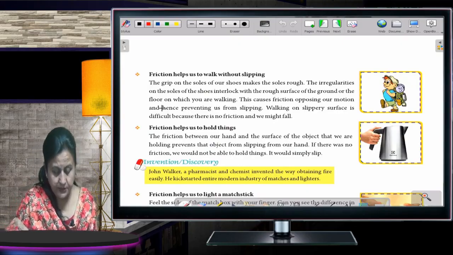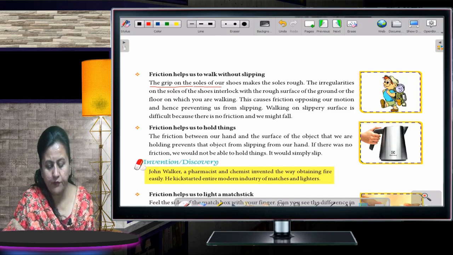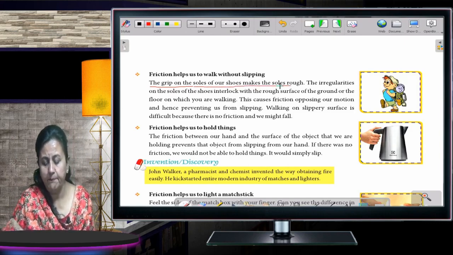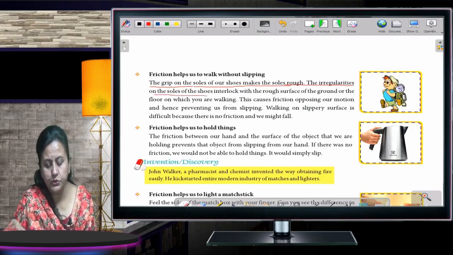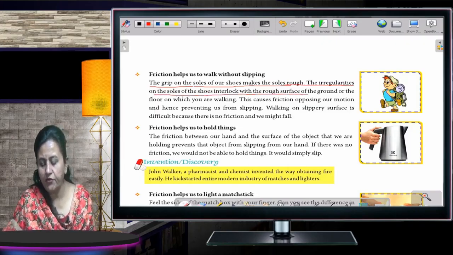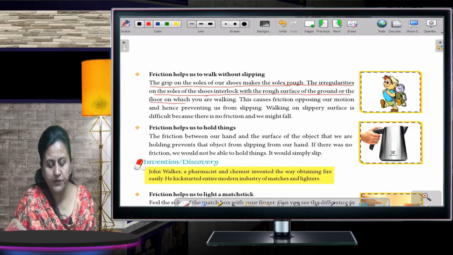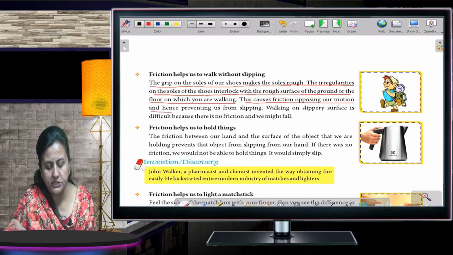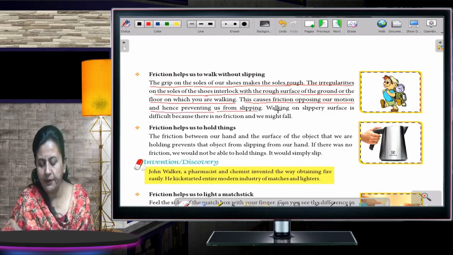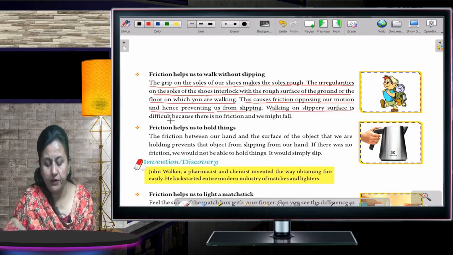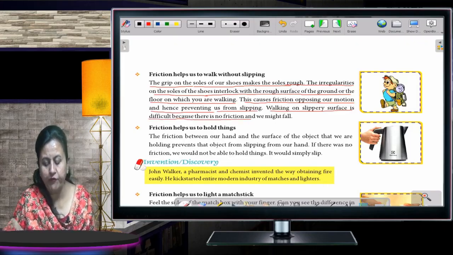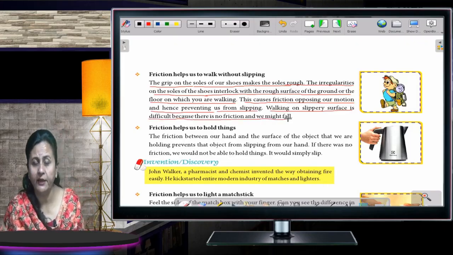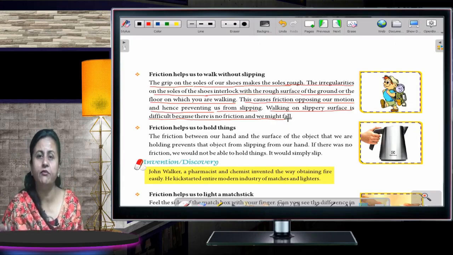So, the grip on the soles of a shoe makes the soles rough. The irregularities on the soles of the shoe interlock with the rough surface of the ground or the floor on which you are walking. This causes friction opposing a motion and hence prevents us from slipping. Walking on a slippery surface is difficult because there is no friction and we might fall. In case we walk on a wet floor, what happens? There won't be friction and we would slip.